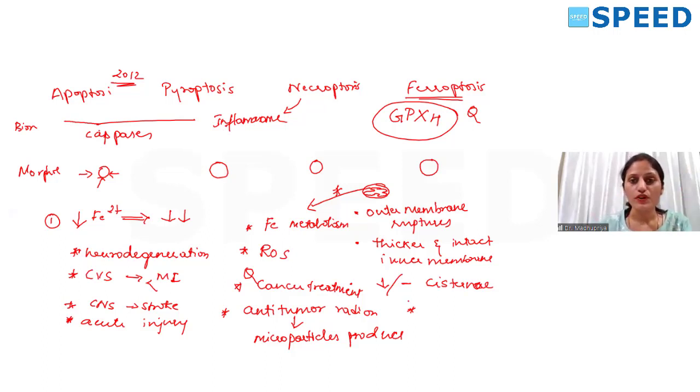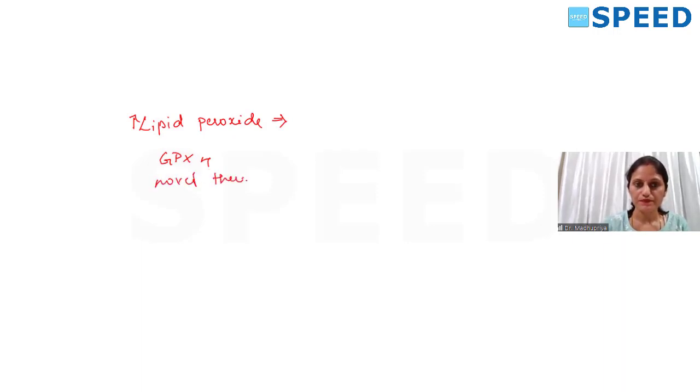So from your exam point of view, you have to know which is the master molecule: glutathione peroxidase 4, GPX4. You have to know which is the biochemical marker. The biochemical marker is increased lipid peroxide. Fine. The master molecule is glutathione peroxidase 4. Novel therapy in cancer, you have to remember. And morphology of the mitochondria, you have to remember. Hope you have understood this concept well.